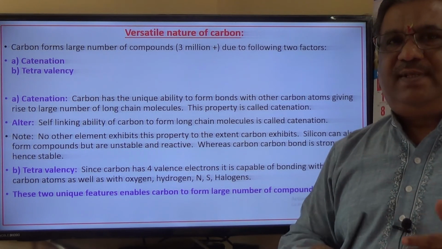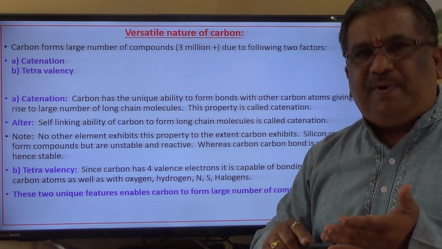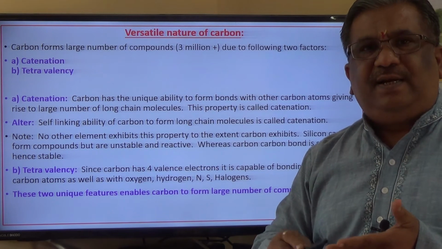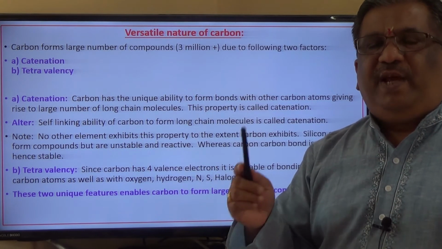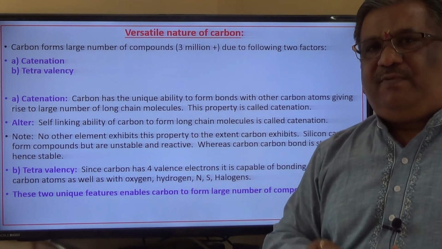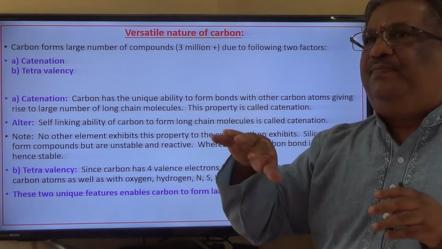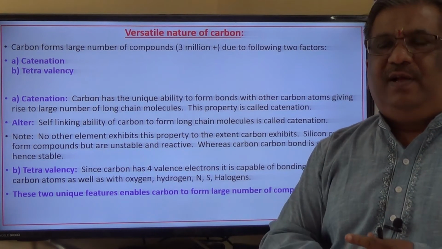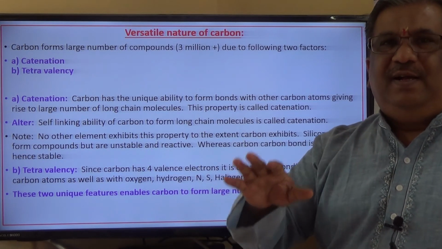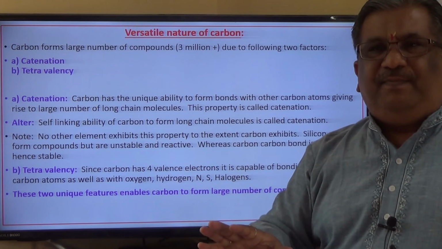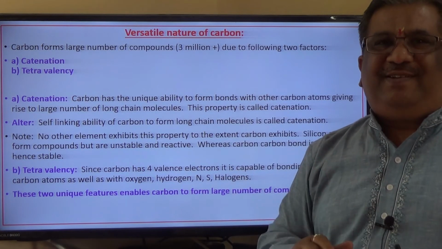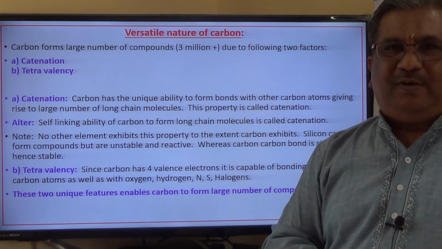That is, carbon is used in paper, cloths, textiles, medicines, petroleum fuels, etc. It is one of the major and important ingredients of these compounds. And therefore, if you look at the number of compounds formed by carbon, nearly it is 3 million plus. So far, the scientists are able to identify the structures of more than 3 million carbon compounds. Can you imagine, more than 3 million carbon compounds.